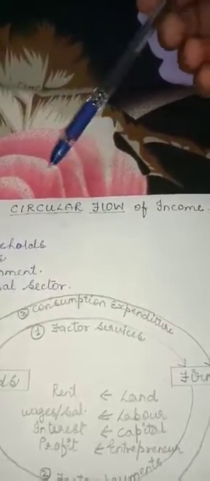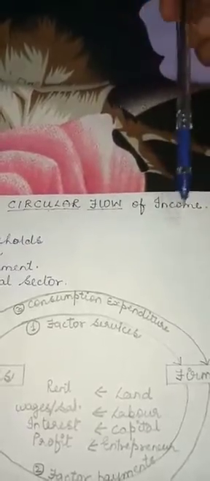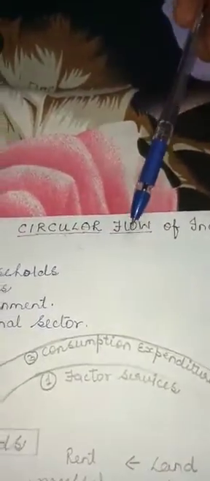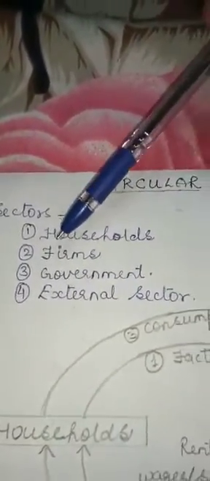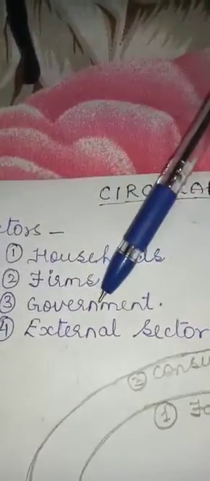Hello children, today we will discuss our new topic, that is the circular flow of income. Before understanding the circular flow, we must understand the sectors of the economy. An economy is actually divided into four sectors. First one is household, second firms, third government, fourth external sector.